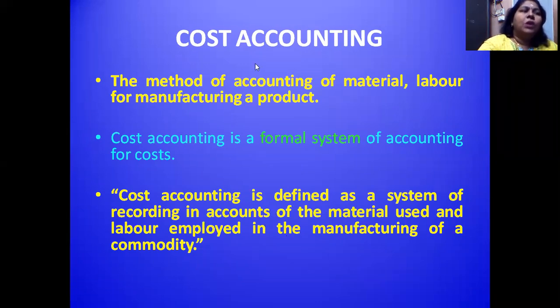So cost accounting is systematic accounting, how we calculate the cost in a systematic manner by accounting all the elements of cost. The elements of cost are material, labor, or any other expenses. So I explained what you mean by cost, what is costing, what is cost accounting.